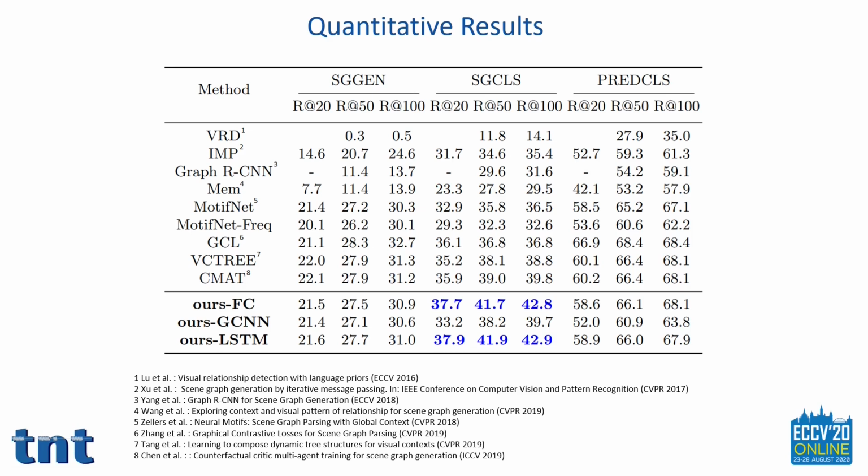The only exception among state-of-the-art works is GCL in 2 out of 9 scores, but their object detector has different parameters. For SGCls, however, our proposed model turns out to be very effective. Both our FC and our LSTM perform very similarly. Their scores improve the state of the art by about 2%.